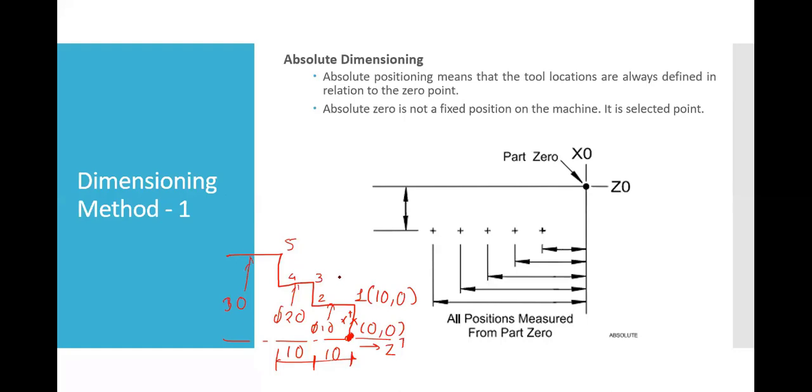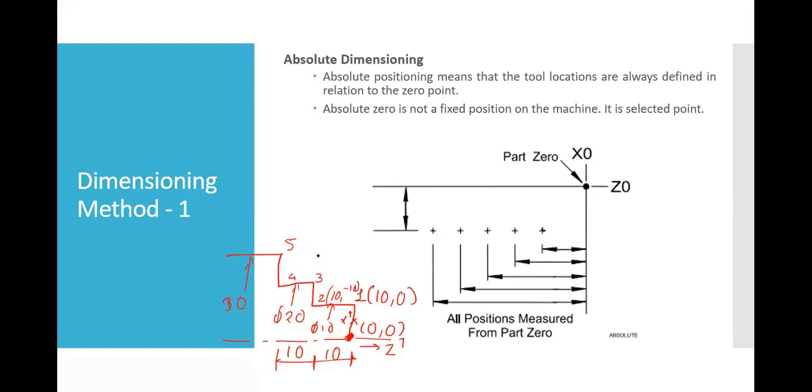Nice, Arav, Jaipal, Kaushik, Virendra. Good work. Yes, point number 2 would be the same because x would be 10 throughout this line. So it is 10, and in z we will be moving minus 10. So it is minus 10.